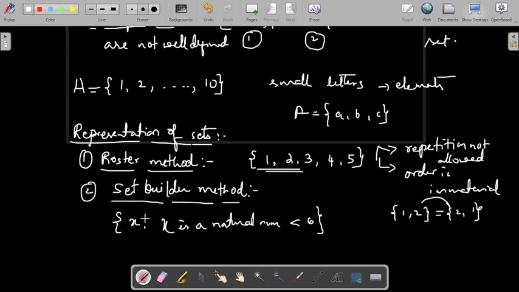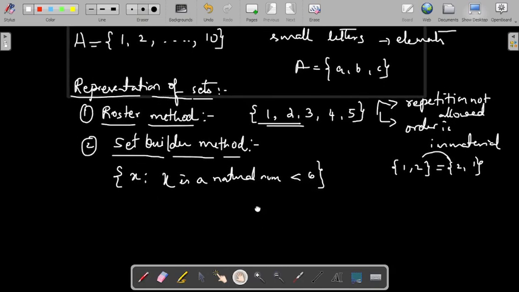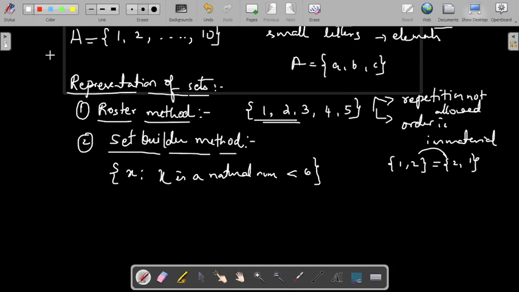So instead of listing all the elements, separating them by commas, what we do in set builder form is we list the general element as x, followed by a colon, followed by the property to be satisfied by all the members of that set. That is, x is a natural number less than 6. Then automatically it builds the set as 1 is less than 6, 2 is less than 6, 3 is less than 6, 4 is a natural number less than 6, 5 is a natural number less than 6. So this method is called set builder form.